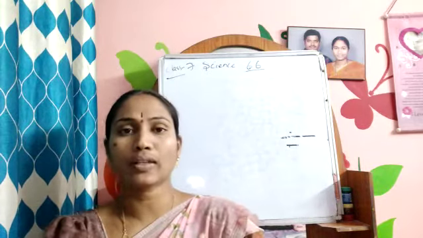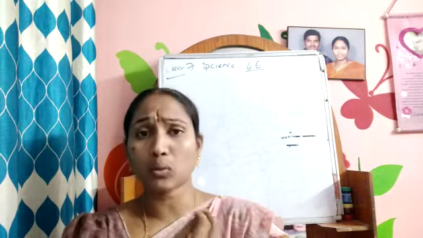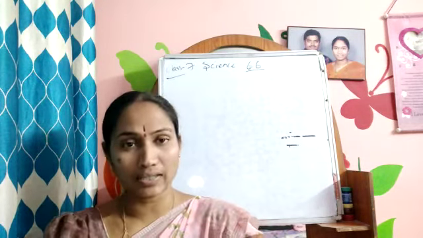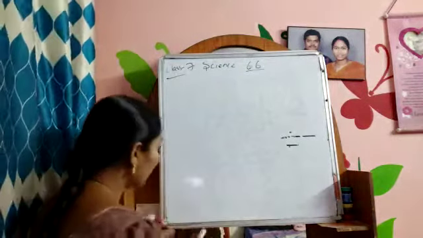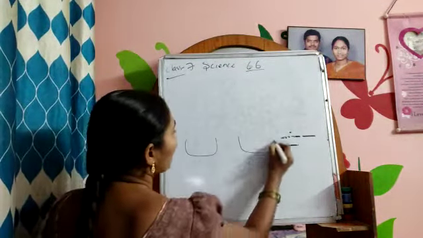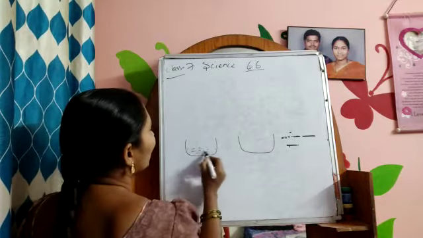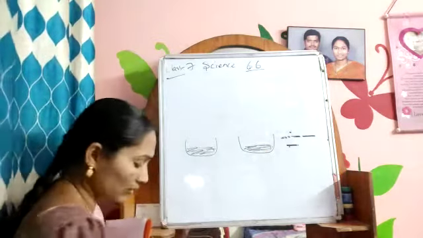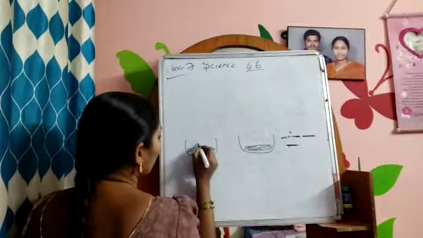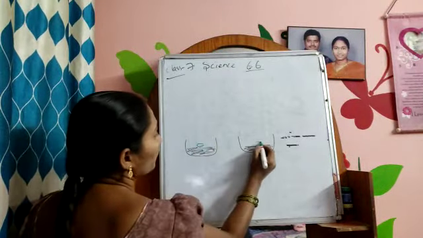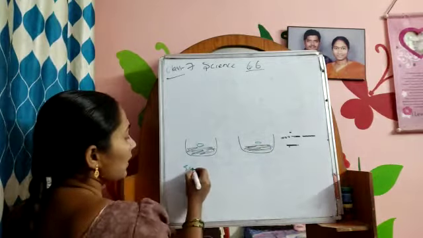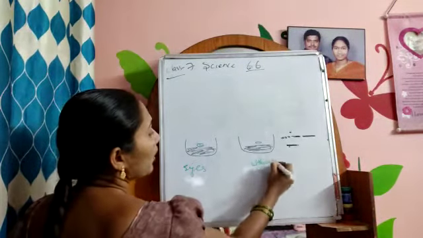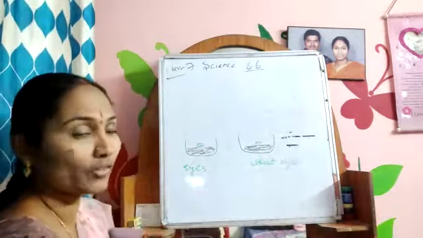Now after some days, what do you find? You can observe that a baby plant grows from the cup that contains the potato with eyes. Suppose this is a cup and this is a cup. You have to place the soil. Now here we have to take the potato. It's a piece of potato and this contains eyes, and here you have to remove the eyes, and this is without eyes. Daily when you water the plant, after a few days you can observe